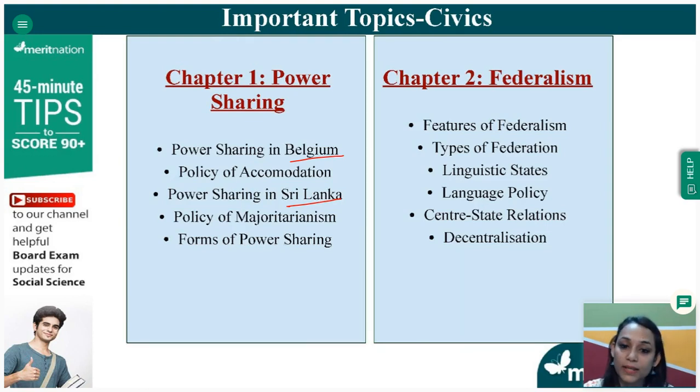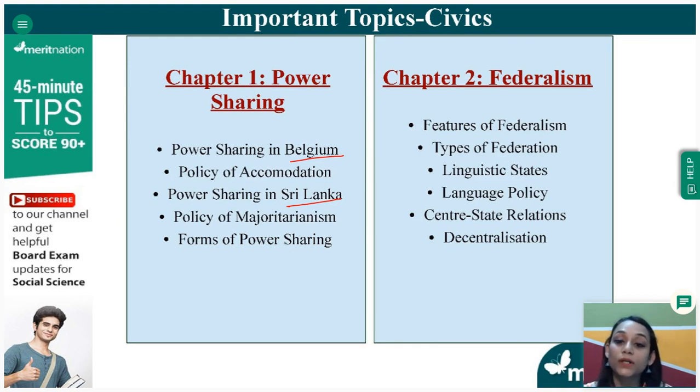So power sharing in Belgium is important. What was the policy of accommodation that was followed in Belgium? Then in Sri Lanka, what was the policy of majoritarianism between the Sri Lankan Tamils and the Indian Tamils? Then what are the different forms of power sharing? There is horizontal power sharing, there is vertical power sharing. So you have to be very clear with these concepts.